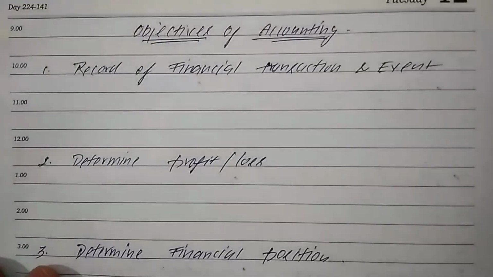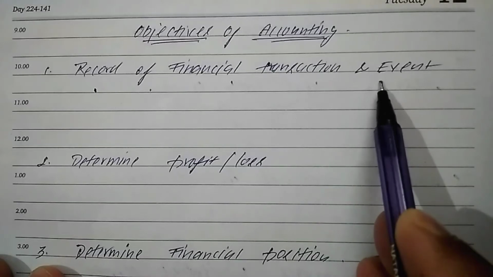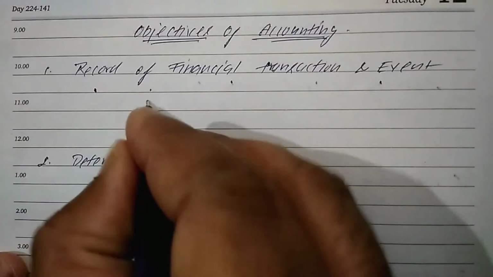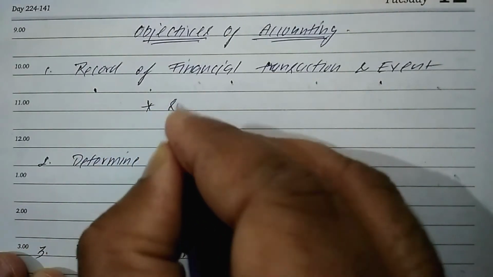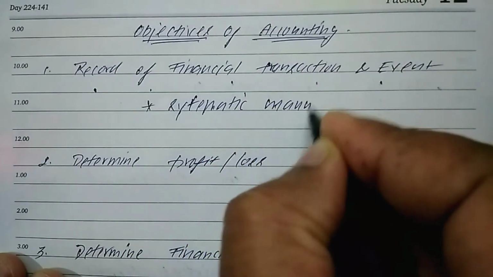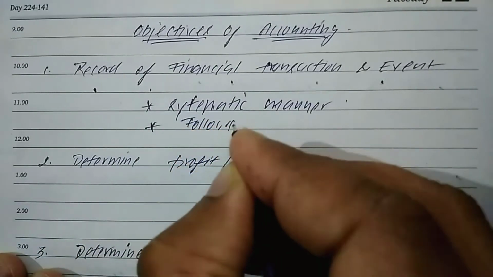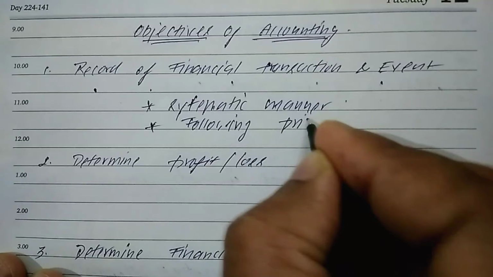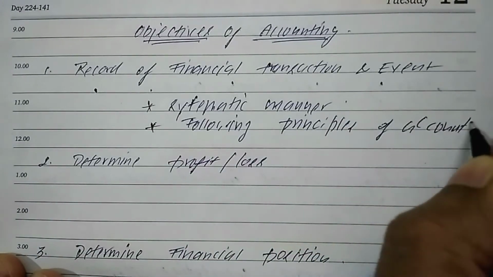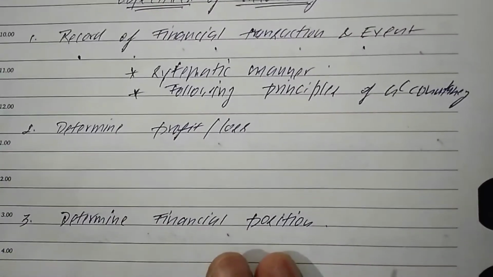The first objective of accounting is to record financial transactions and events. All the records of financial transactions and events should be done in a systematic manner, and you should follow the principles of accounting.